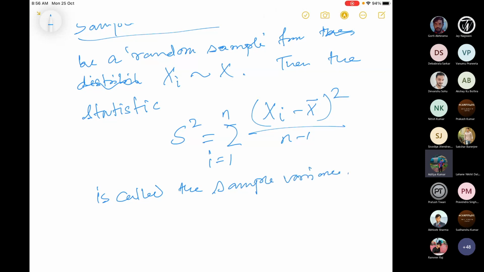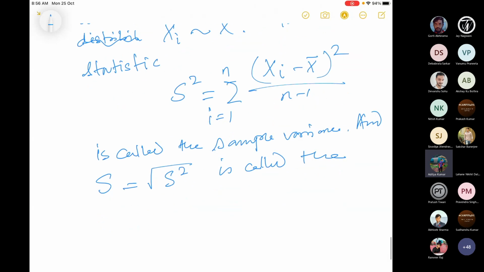And s, which is the square root of s square, is called the sample standard deviation.